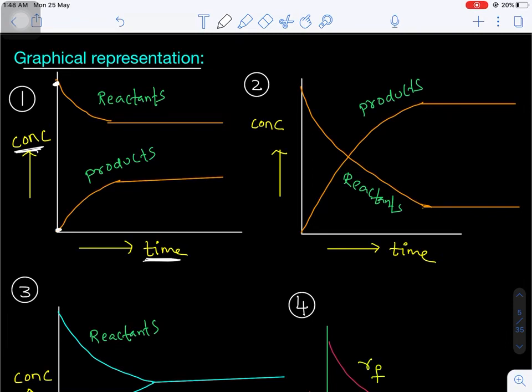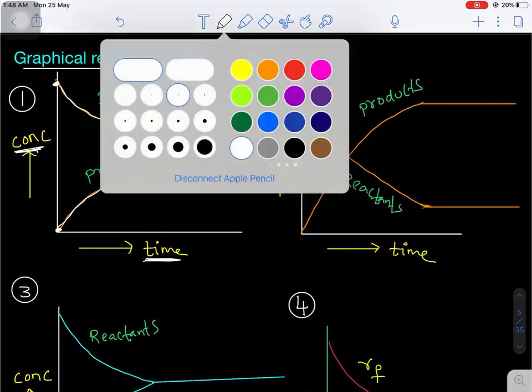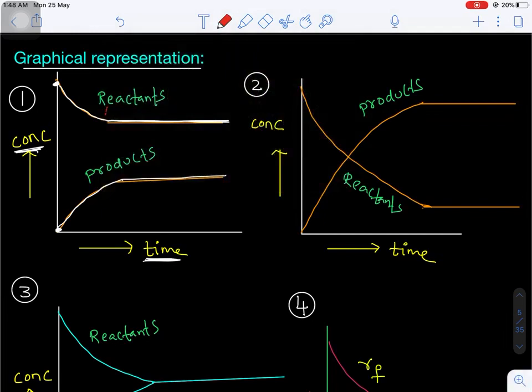As the time starts, slowly the reactants concentration gradually decreases, and simultaneously the concentration of products gradually increases. At a certain time interval, the concentration of reactants becomes constant, and the concentration of products becomes constant. Are you getting my point? It is the position where the concentration of all the species becomes constant. So this is the time interval to approach the chemical equilibrium. At equilibrium, the concentration of reactants and products will be constant.